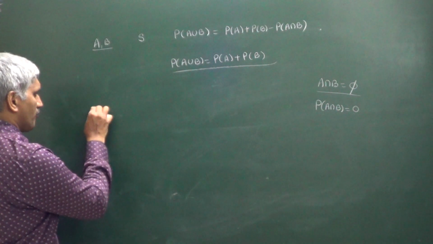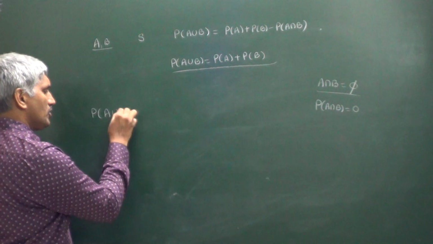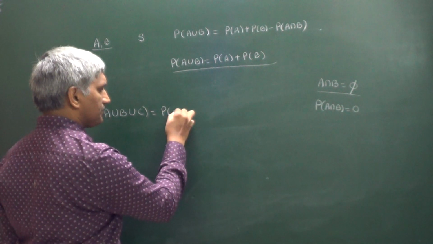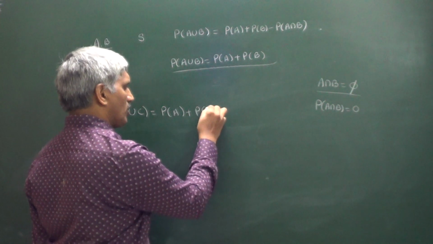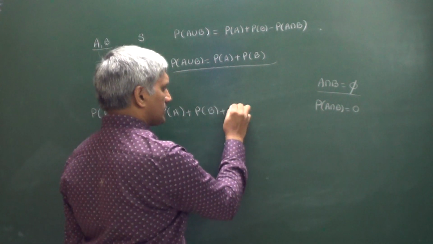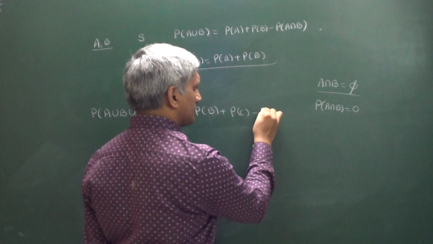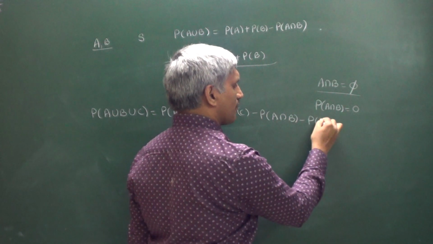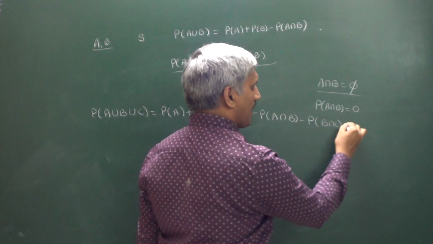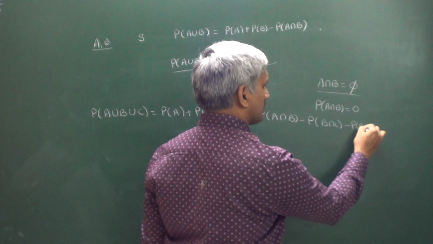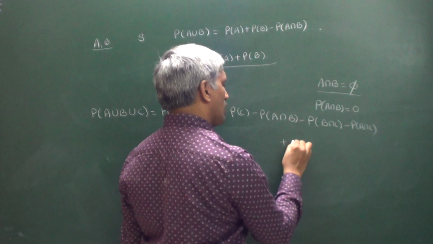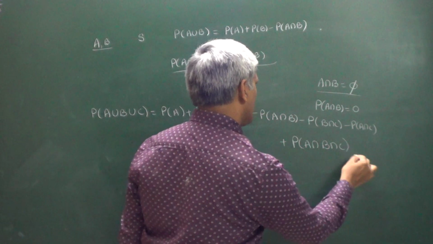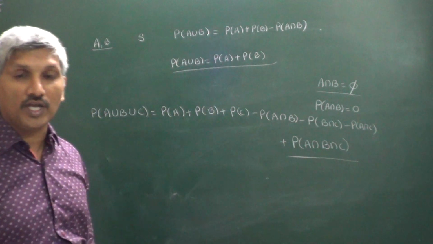Next, addition theorem for three events. P of A union B union C is equal to P of A plus P of B plus P of C minus P of A intersection B minus P of B intersection C minus P of A intersection C plus P of A intersection B intersection C. This is the addition theorem for three events.